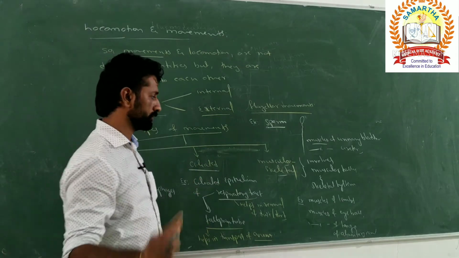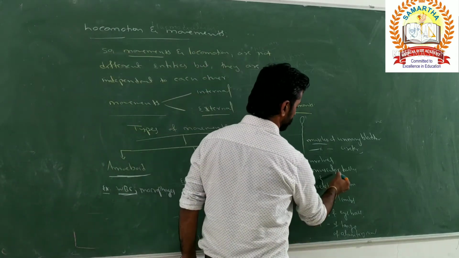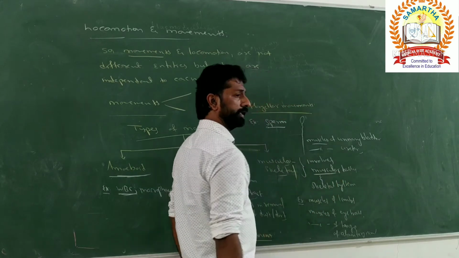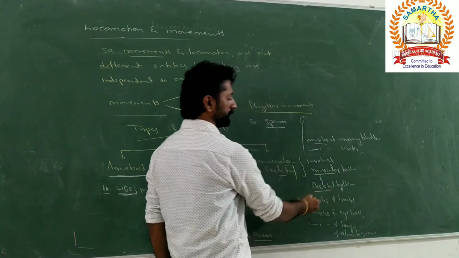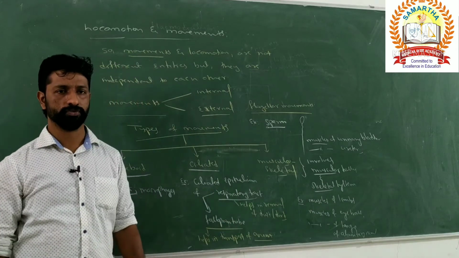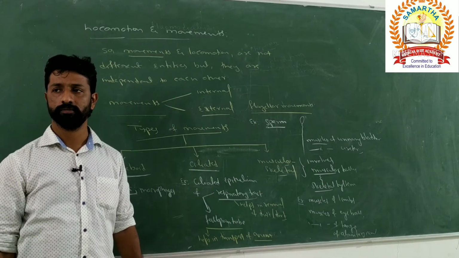So that involves two tissues. Which are those? Muscular tissue and then the connective tissue, particularly the skeletal system. Any doubt in this?